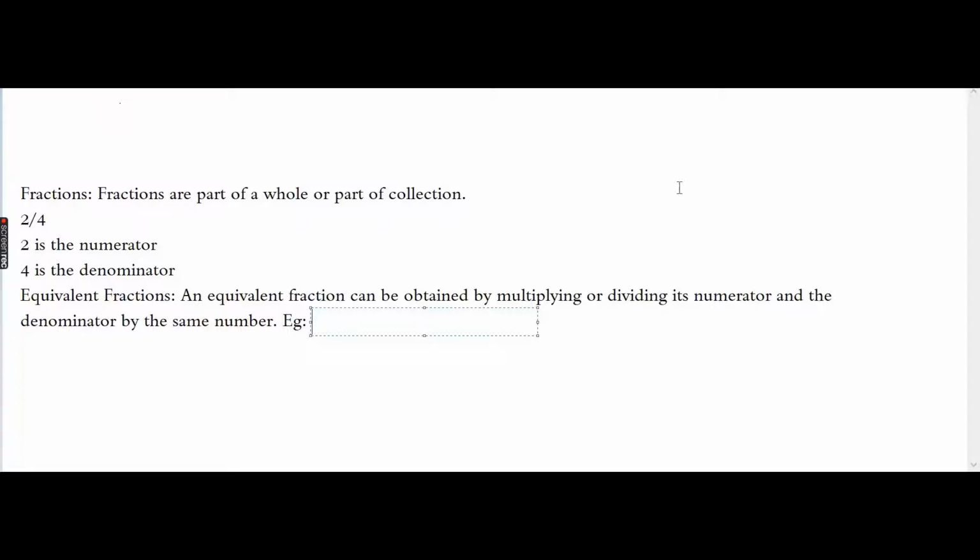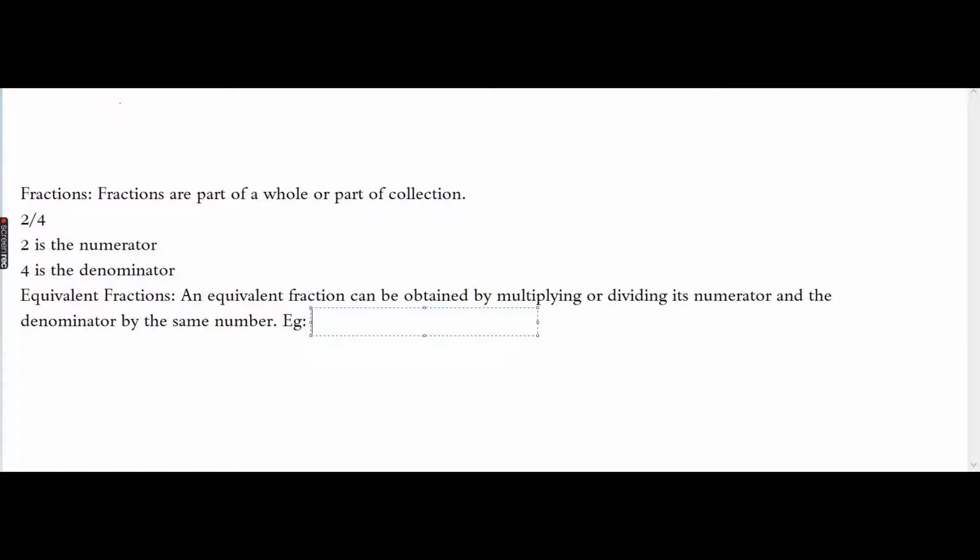Let us see the example. First of all, let us see 4 by 8. I have taken 4 by 8. Now basically if I have 4 by 8 and another 4 by 8. Wait a minute, I will tell you in an easy way.